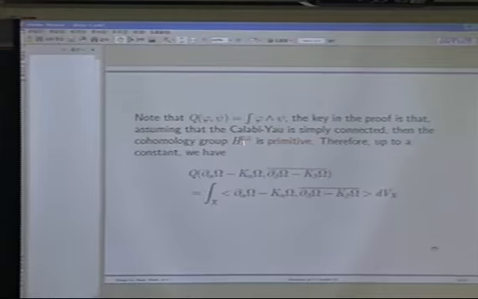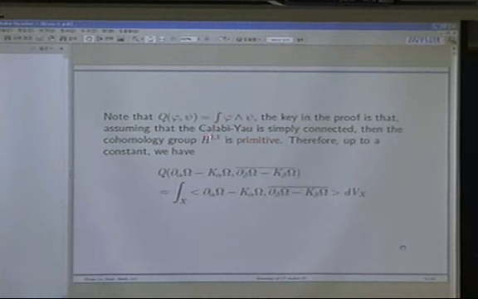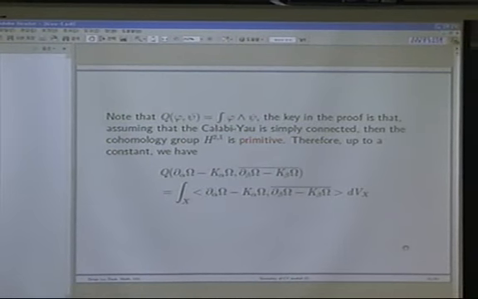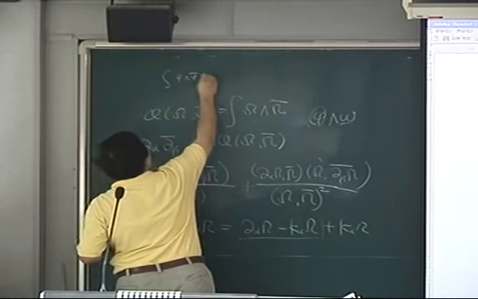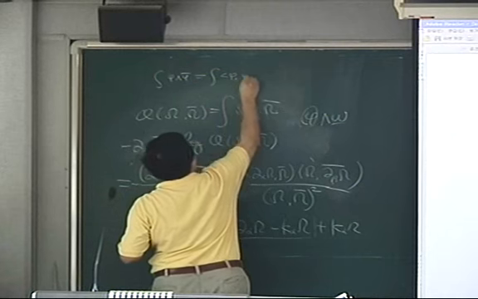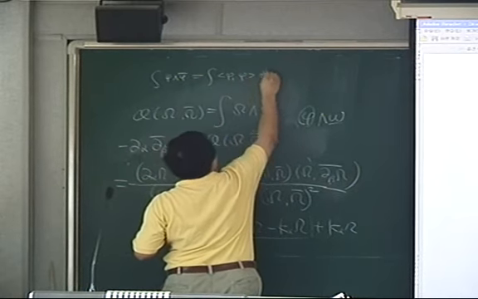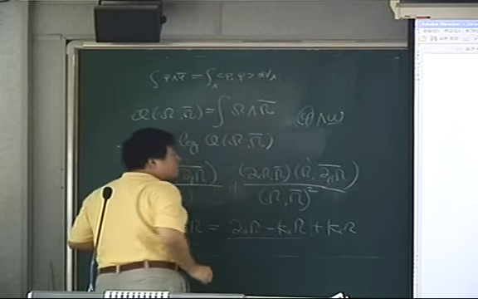And when some cohomology classes or harmonic forms are primitive, then the trick is that Q of something, meaning wedge and integration, is actually equal to the inner product. So this is for primitive forms, up to a constant. So phi wedge phi bar is equal to the inner product of phi with phi times the volume form dvol, up to a constant.